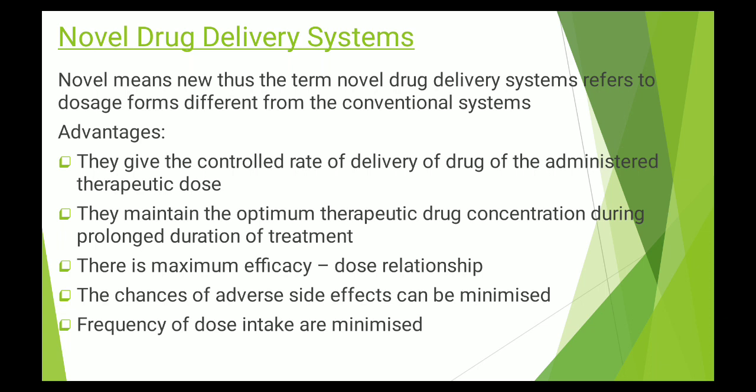They maintain the optimum therapeutic drug concentration during the prolonged duration of treatment. There is a maximum efficacy dose relationship. The chances of adverse side effects can be minimized by converting a drug into such a dosage form, and the frequency of dose intake is minimized.